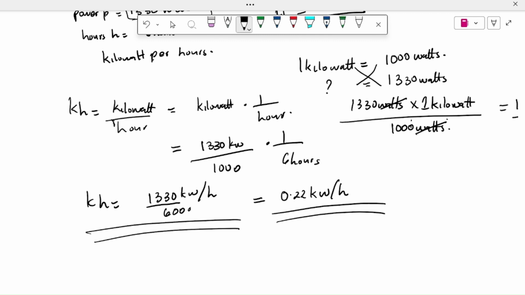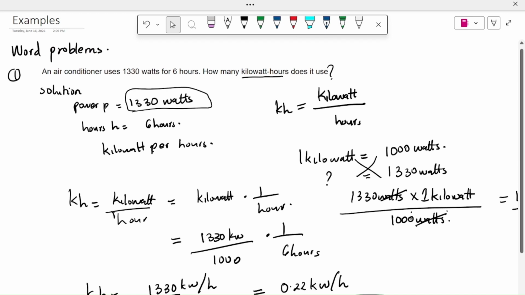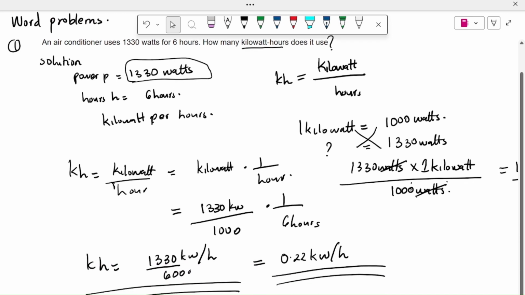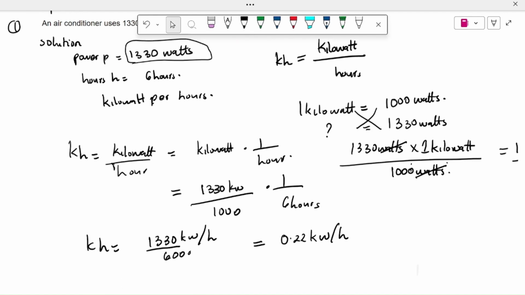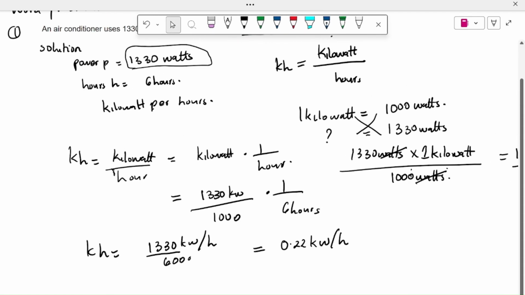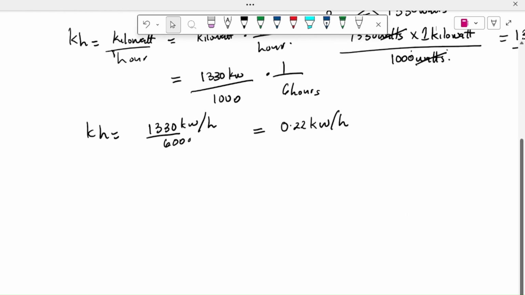But you can leave it like this, because the question didn't tell us to give the decimal or put it in a fraction. There's no such instruction, so you don't need to force yourself. If you do not have a calculator, the teacher will know that this is the answer.